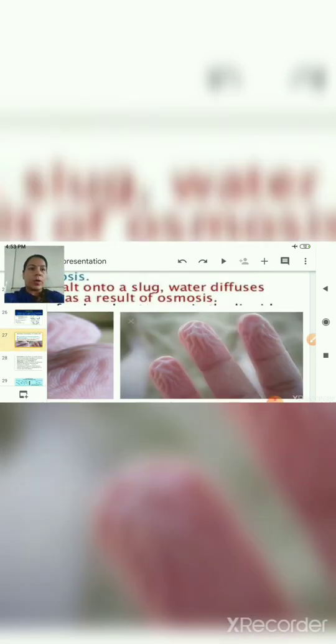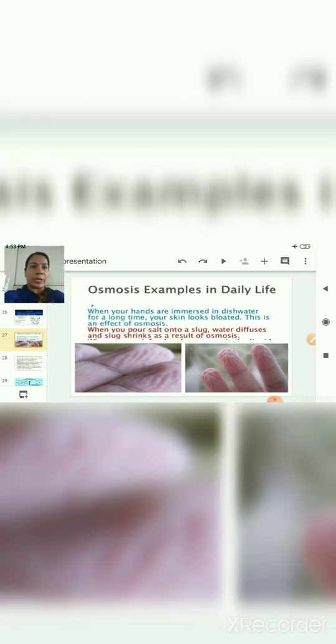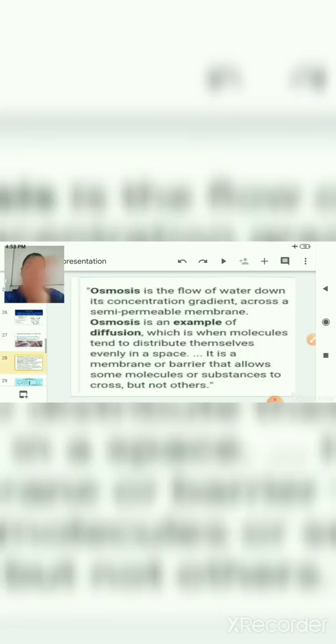Now let us see one more example of osmosis which is related to our daily life. When your hands are immersed in dishwash water, or when you keep your body for a longer duration in water, that time your skin loses its tightness and becomes bloated. This is the effect of osmosis. You must have observed that when you are in a swimming pool for a longer time, or when you keep your hands for more duration in water, that time such kind of wrinkles appear on your body or on your fingers. So that is one example of osmosis.